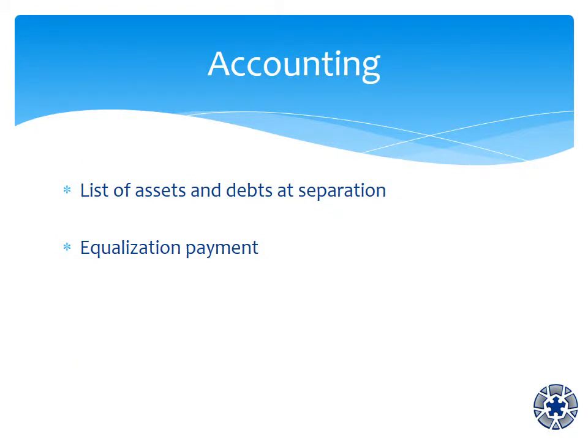An accounting is a list of each spouse or common law partner's assets and debts. It shows a list of the assets and debts at the date of separation. In Manitoba, you don't divide the actual assets. You equalize the value by making an equalization payment. Based on the accounting, it is possible to decide how much the spouse or common law partner with more assets should pay to the other to equalize their positions.